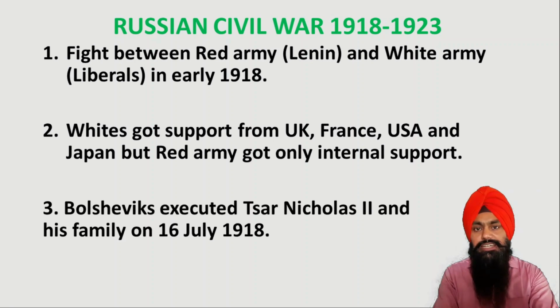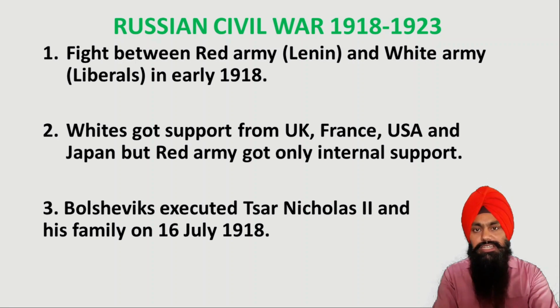There was a fight going on between these two armies, the White Army and the Red Army, and the Red Army was much more powerful. That's why all the control came into the hands of the Bolsheviks, as they were the leaders of the Red Army.